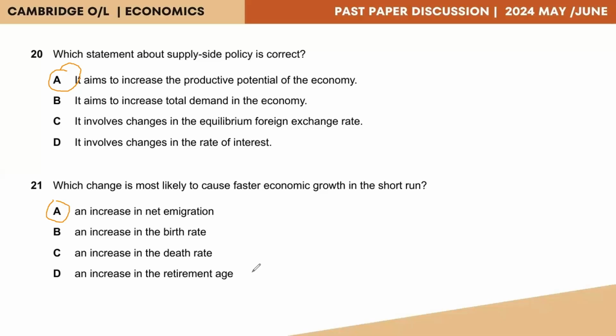older populations tend to take a longer time period to carry out the production. And also, due to their bad health conditions, it might slow down the economic growth rate. However, the net emigration increasing is going to contribute to a faster economic growth, as generally it is the young adult labor force that goes abroad in search of jobs. So option A is the correct answer for this question.